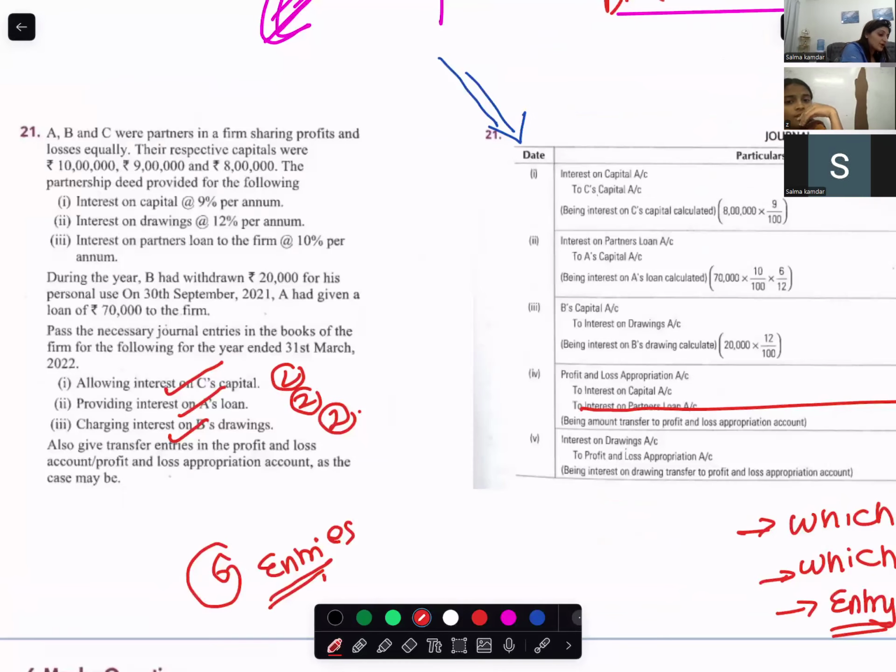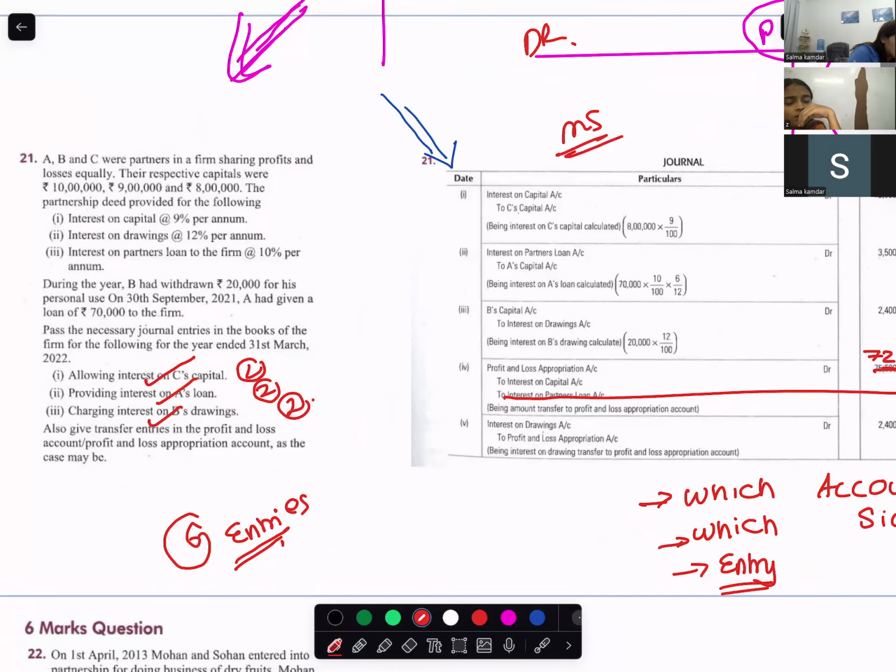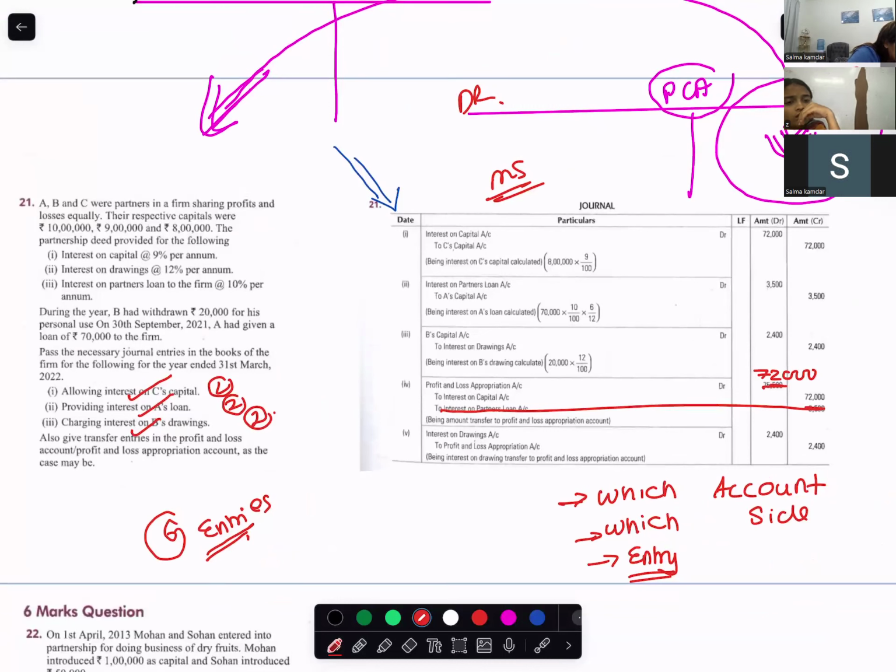The marking scheme is wrong. Miss, these are transfer entries, it's not interest on the capital. You will pass 2 entries for capital. They have clubbed the transfer entries. You can't club. This has clubbed the interest on capital and interest on loan. But one thing is there: interest on loan should be profit and loss debit, and it has put it in appropriation debit.